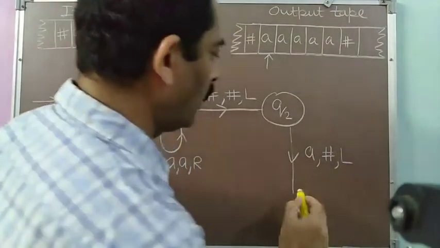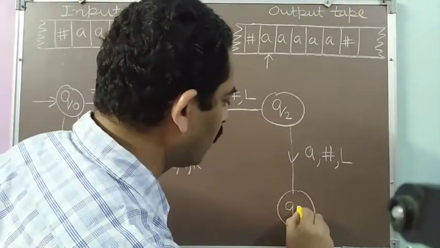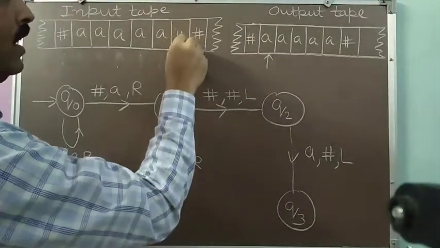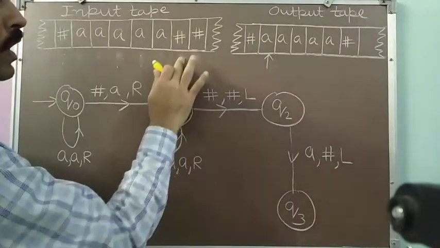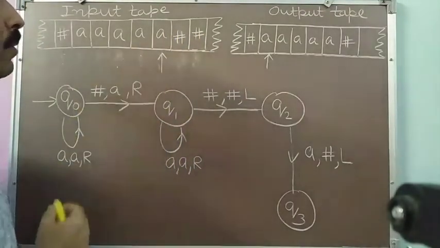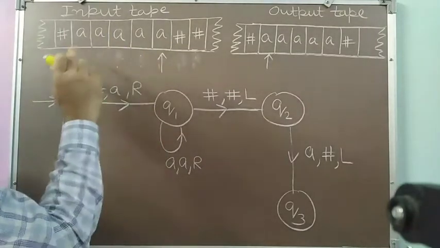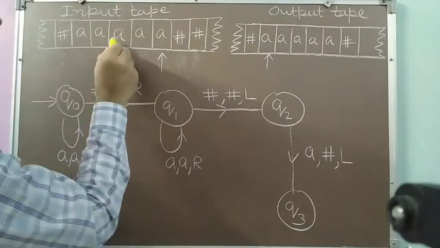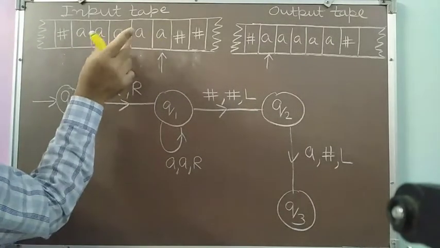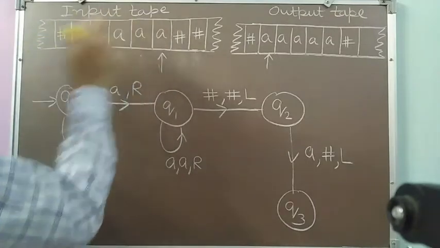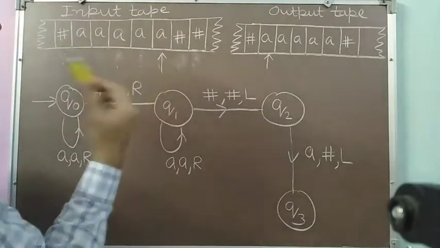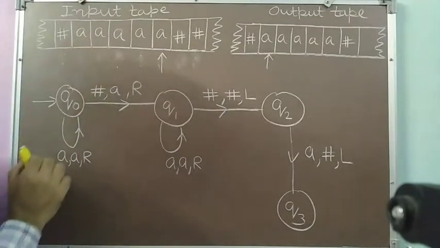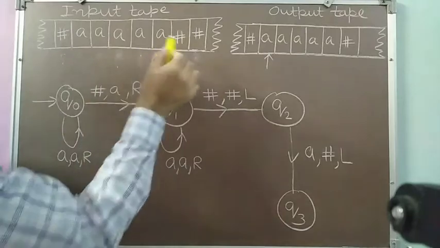Okay, so A, hash, left, and my state will be Q3. So in place of this A, I will mark a blank and I will move left. So my read write head will come here. Now you can see that I have successfully merged two given strings. Two A's were in W1 and three A's in W2. Now these have been merged. Now I have five A's together. The only thing which I have to do is to move this read write head to the first symbol of my output, so that I may show that my output starts from here.